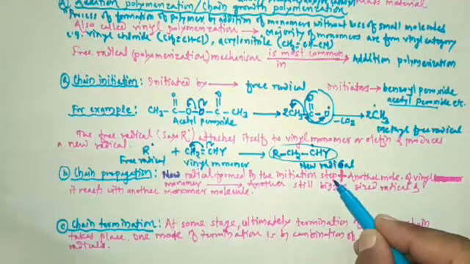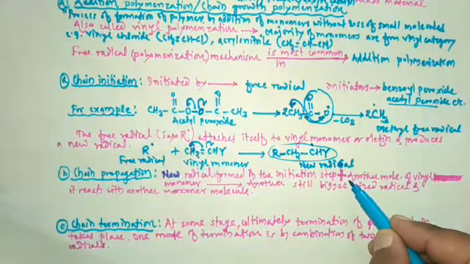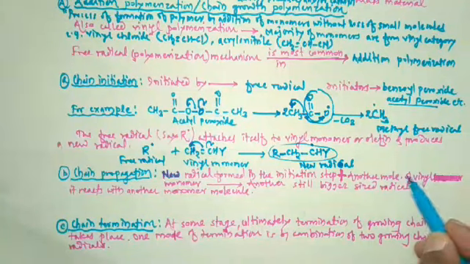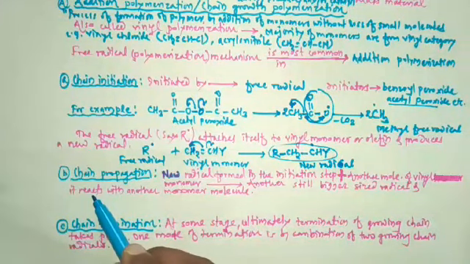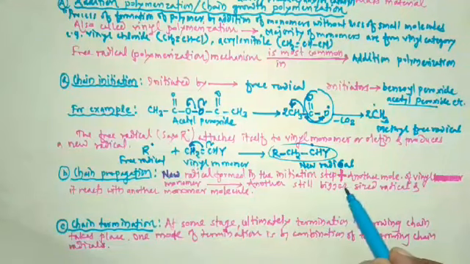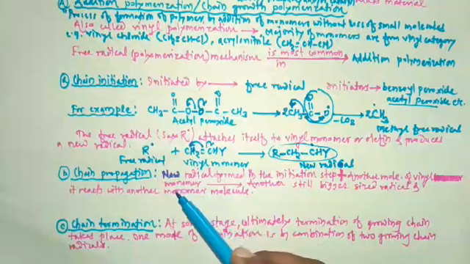It reacts with another molecule of vinyl monomer, and here another still bigger sized radical is formed. Listen once again.